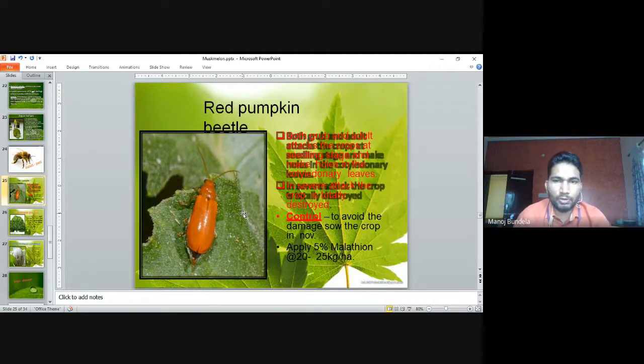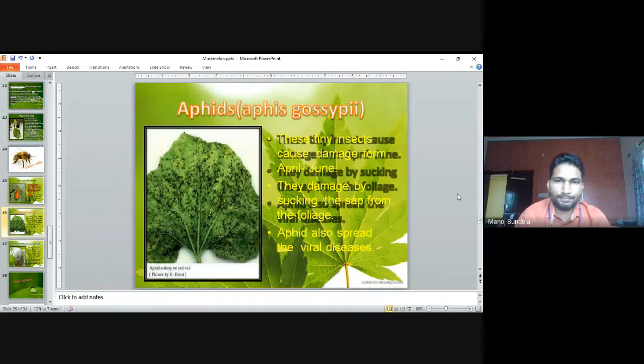In severe attack, the crop is totally destroyed because they eat the leaves, chlorophyll synthesis is reduced and the plant will die. To avoid the damage, sow the crop early, in November, and apply malathion 5% at 20 to 25 kg per hectare.